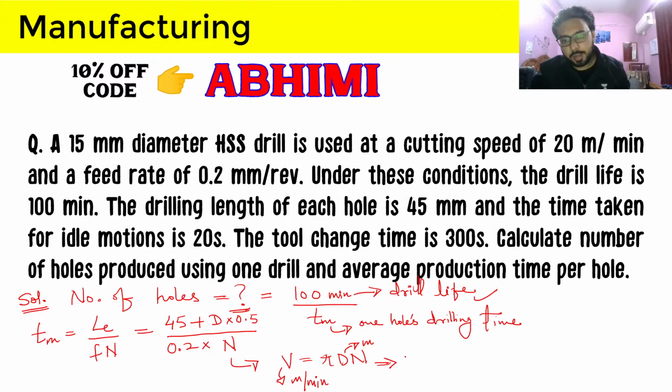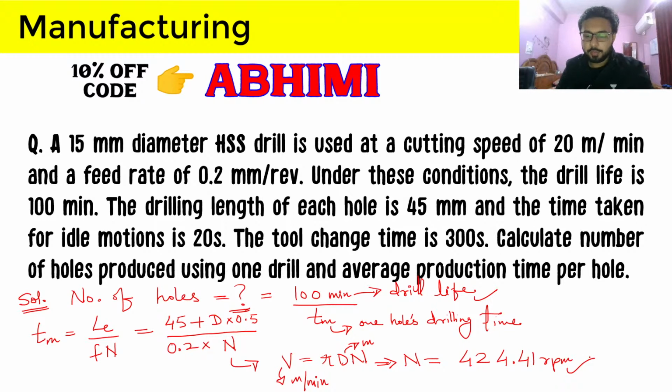So from here, what will be the value of rotational speed? The velocity given is 20, and we divide it by pi and by d, the diameter in meter, 0.015. It comes out as 424.41 rpm, and we multiply that by 0.2 and divide by the effective length, which is 45 plus 7.5.